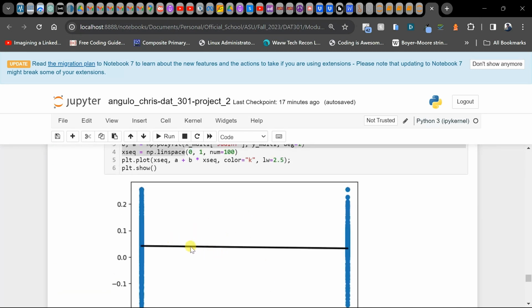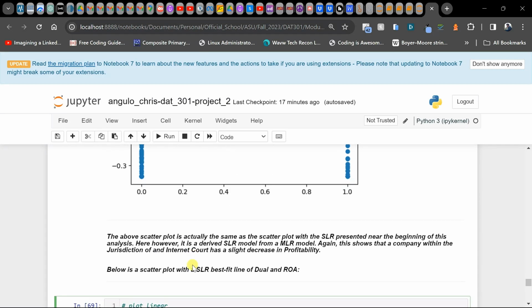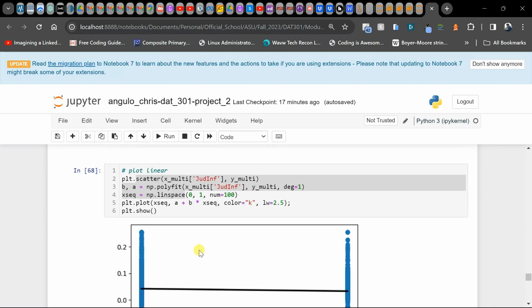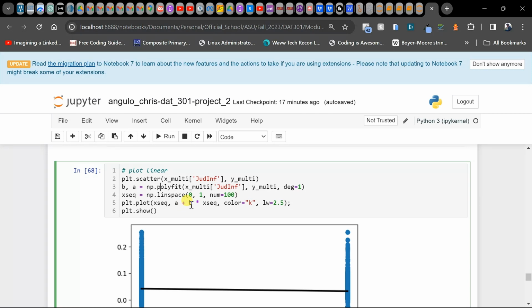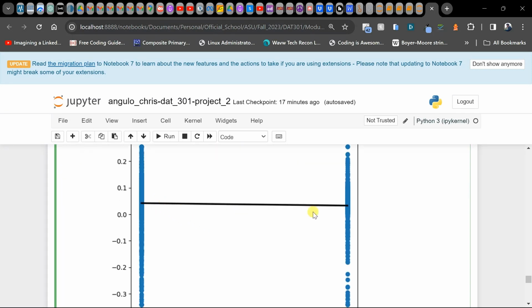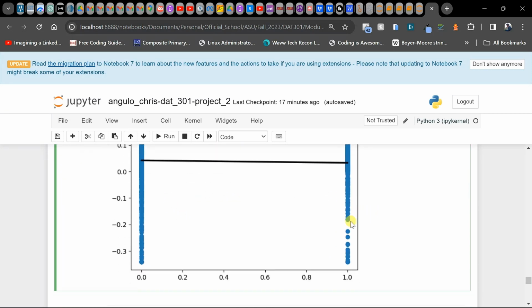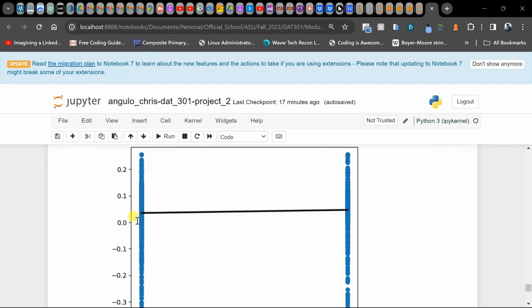But these graphs allow us to get a better sense. It's kind of telling us that the status of internet jurisdiction decreases profitability when a company is within that status. When it's not, it actually increases profitability slightly.